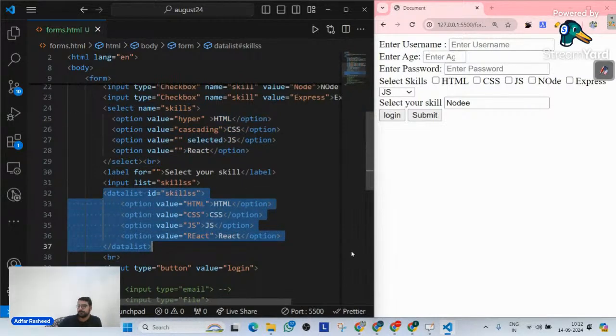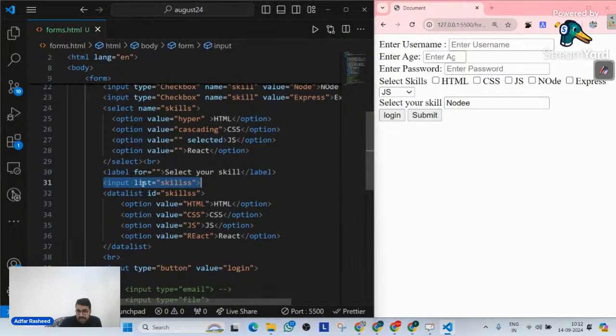Am I clear? Do we understand what's the difference between the select drop down and the data list drop down? So data list makes sense only under one condition, which is if you connect it with the input tag, where the list attribute and the ID attribute for these two are the same. If you define such a thing, you are clear, right? Give me a second, okay?